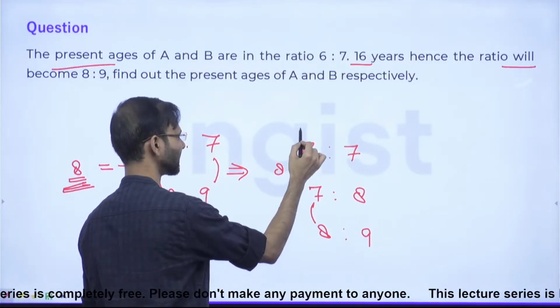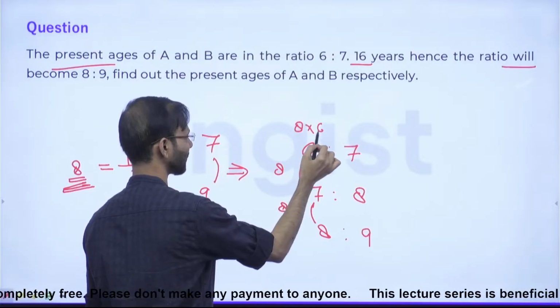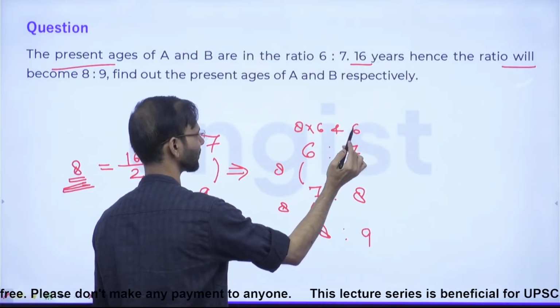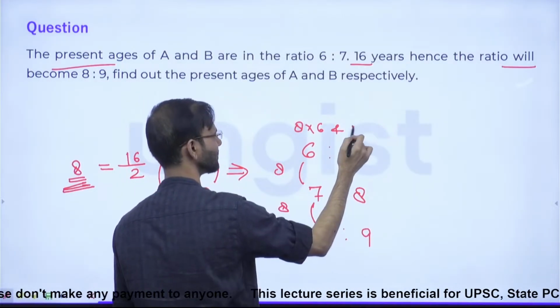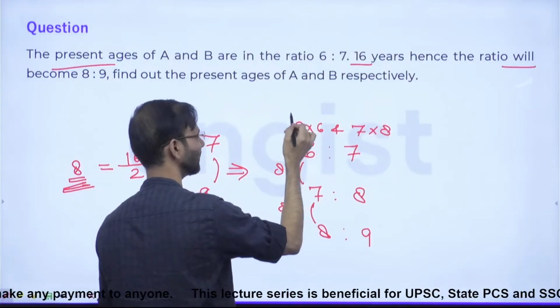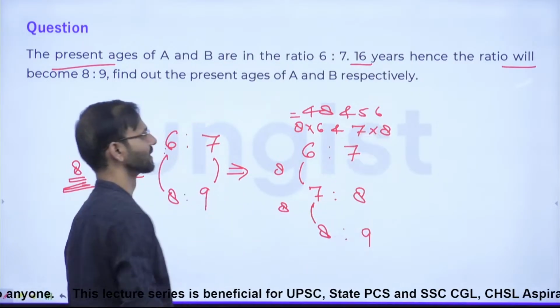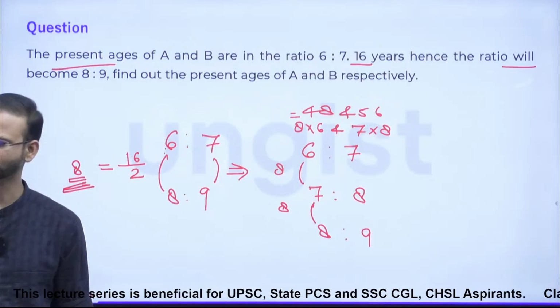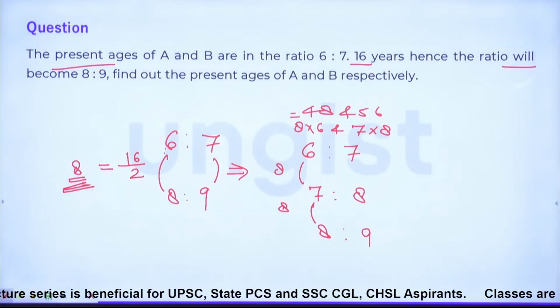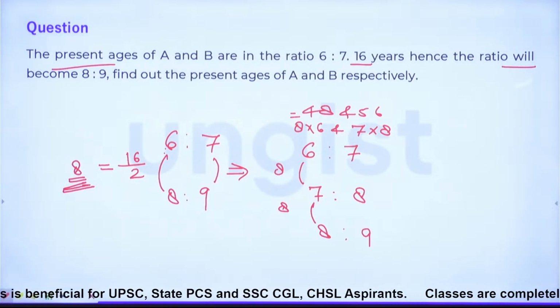So the present ages are in the ratio 6:7. So guys, present ages of A and B are 48 and 56. Is it clear now, friends? Okay.